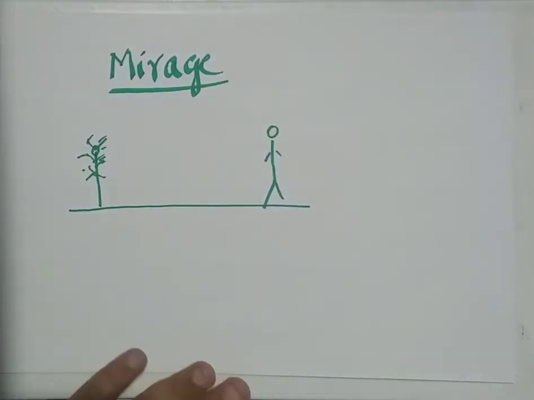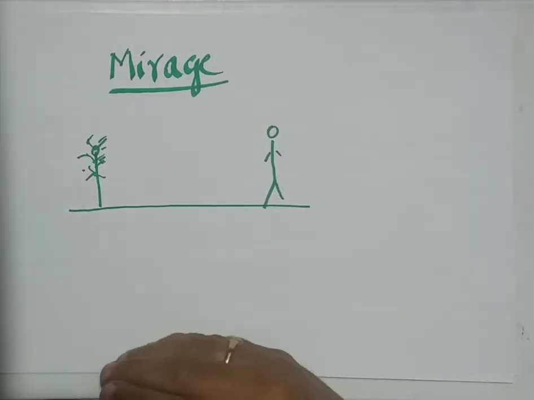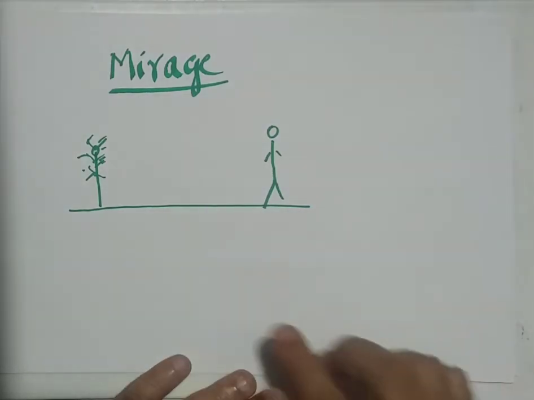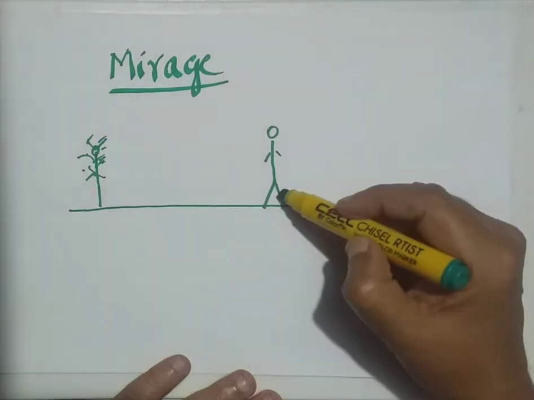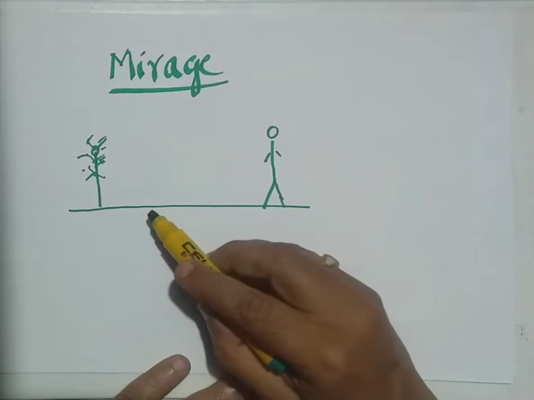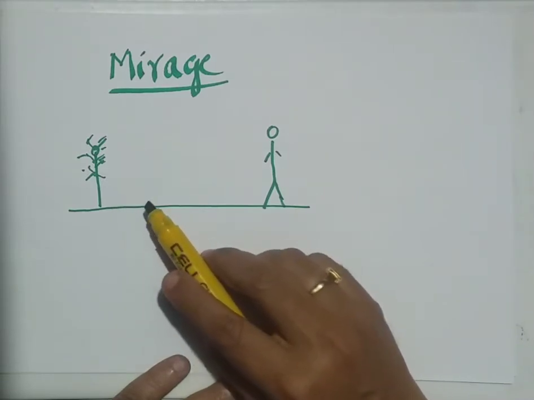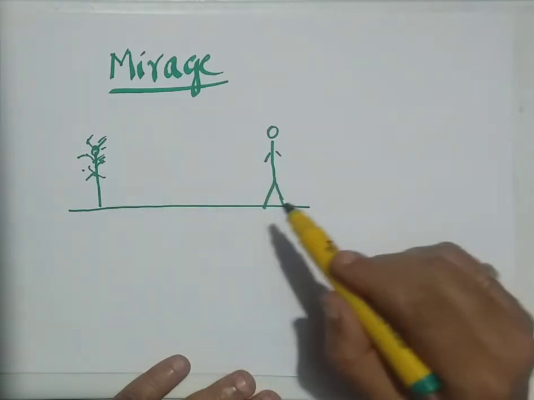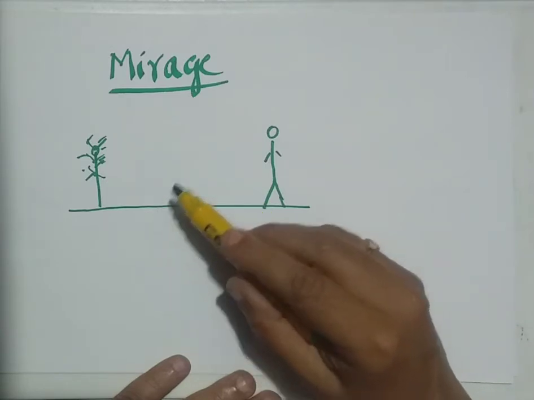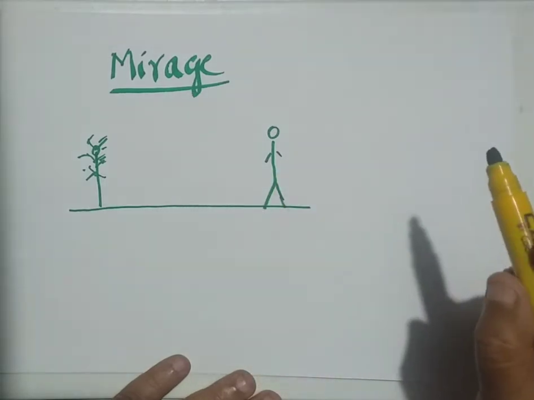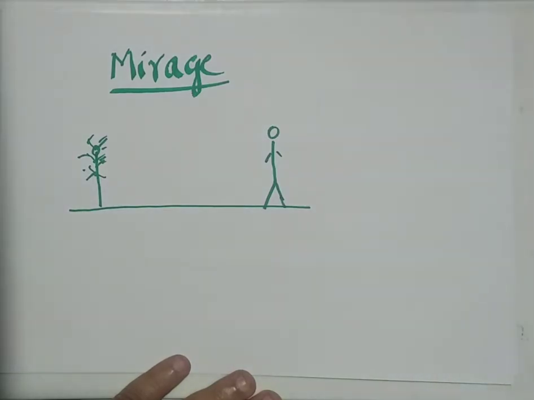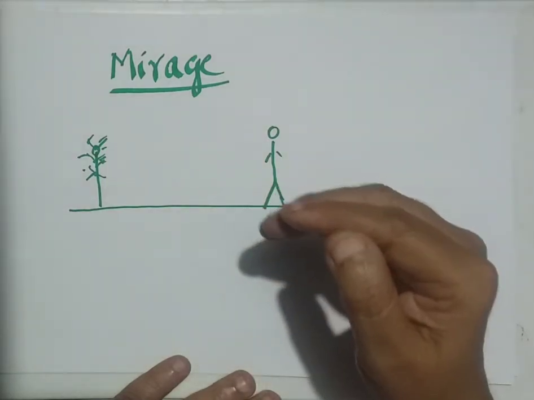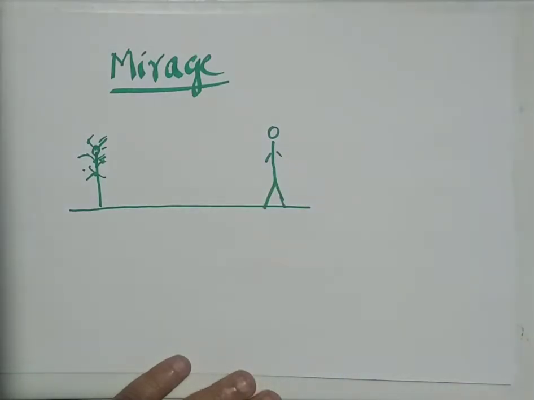Now, as the air above the road or desert sand surface is hot, the very hot layer is nearer to the hot surface, and the upper layers of the air become a little bit cooler and cooler. That means their density is more and more. That means we have a change in the refractive index of the medium.